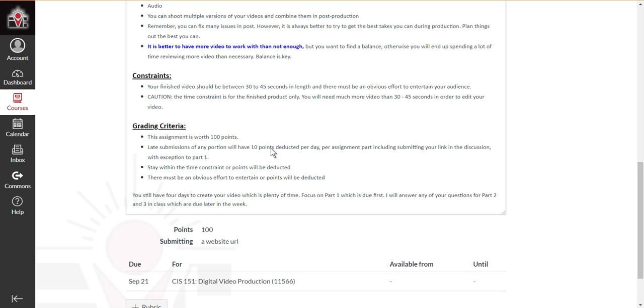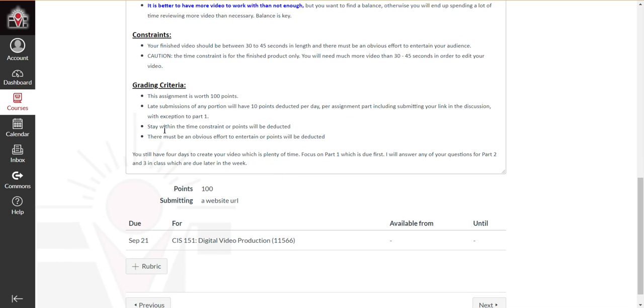It will be considered late if it's after the due date. So make sure you stay within the time constraint or points will be deducted. There must be an obvious effort to entertain or points will be deducted.